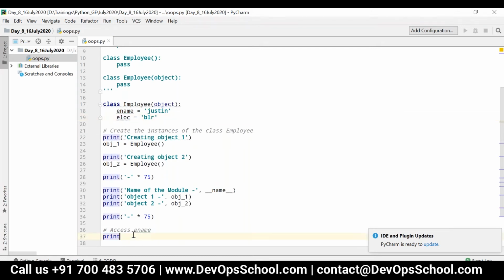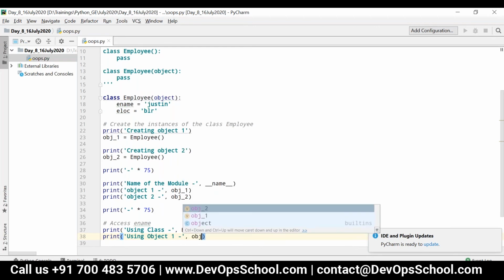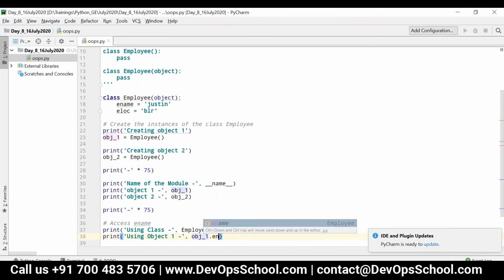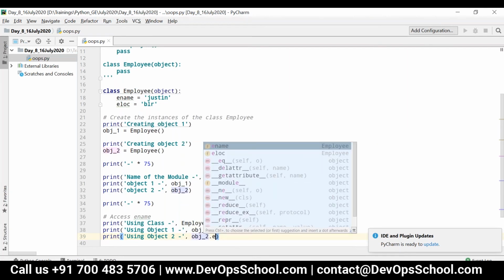So first let me access using the class. I can write Employee.ename, and using object1, obj1.ename, and print using object2, obj2.ename.